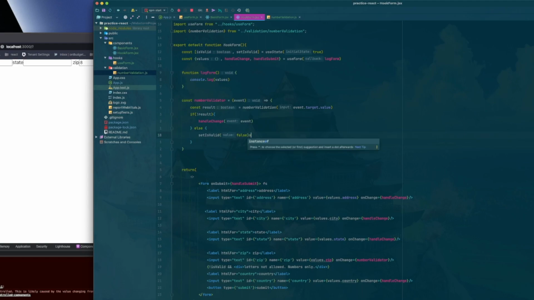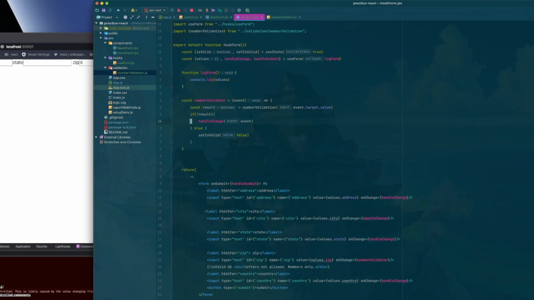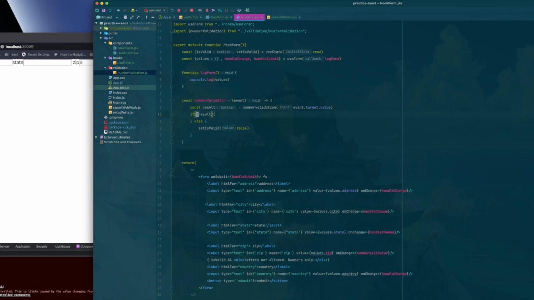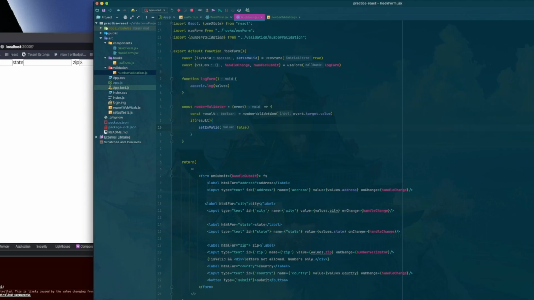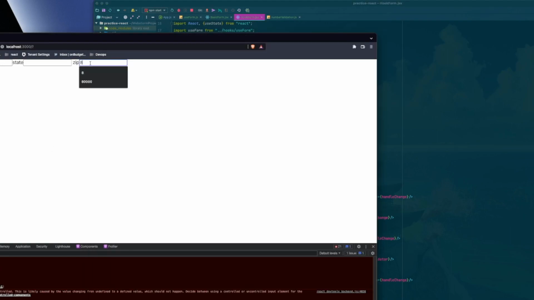So on our set invalid, because we're using this, what we could do here is instead of having this handle change here in that, we're going to get rid of this guy. So we're going to say if the result is true, set invalid to false, and we'll put the handle change outside of the if statement. Now, did I save that? Let's save that real quick. All right.